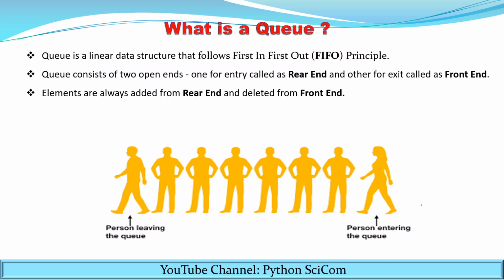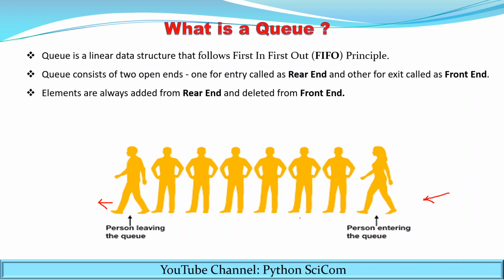Similarly, if a new person wants to join this line and vote, he or she can join from the end. It means that this line contains 2 open ends, one for exit and another for entry.